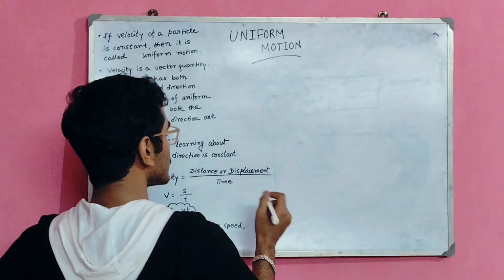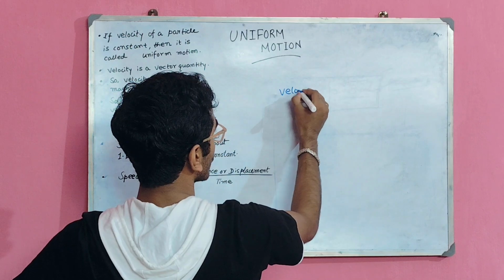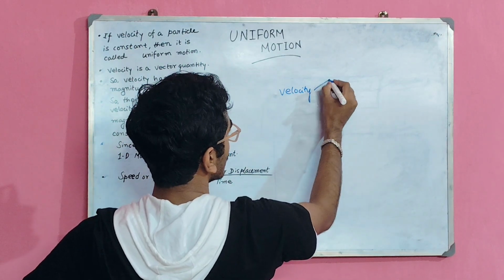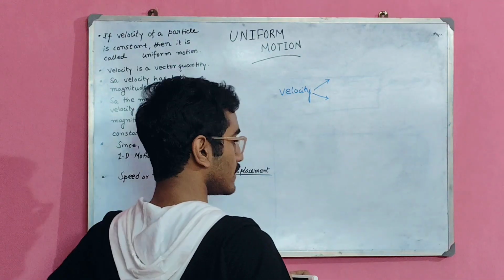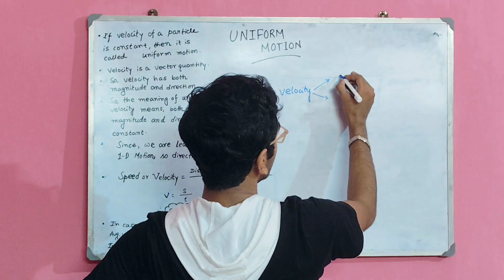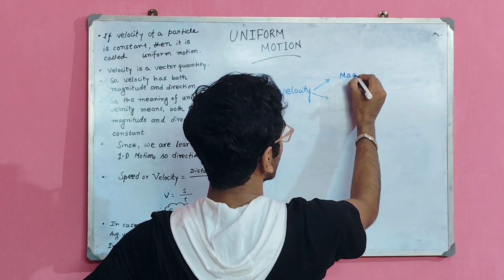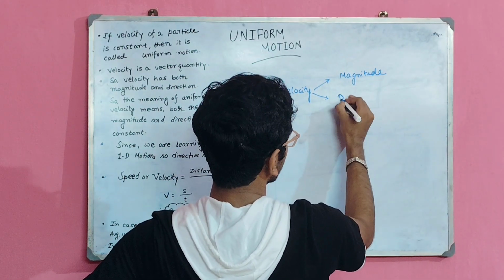Okay, suppose a physical quantity, that is velocity, it is made of magnitude and direction, as it is a vector quantity. So velocity has magnitude and direction.